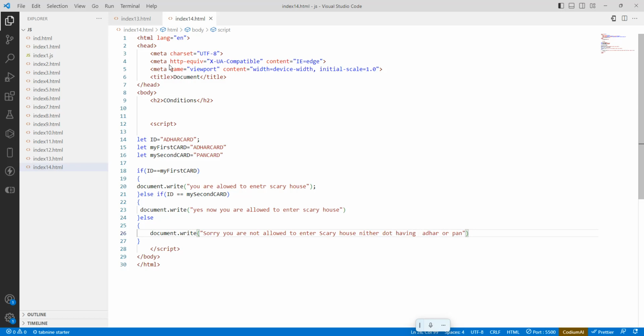Okay, so this is how we are going to write it. First condition is what? The ID card. What is the ID card? Aadhaar card should be there. What card do you have? That is the Aadhaar card.